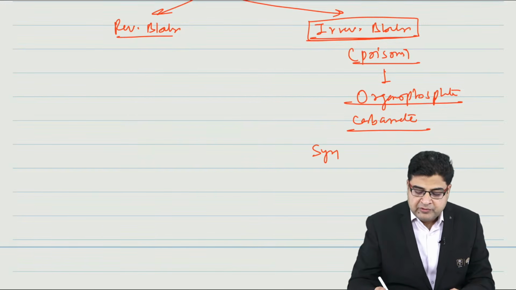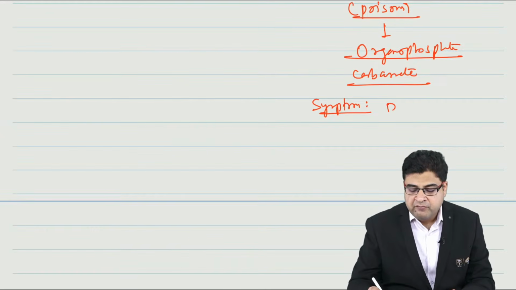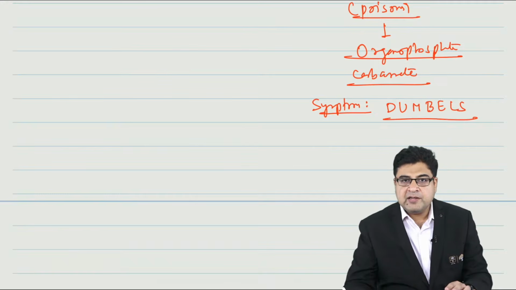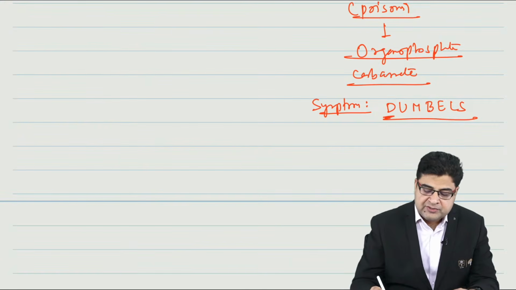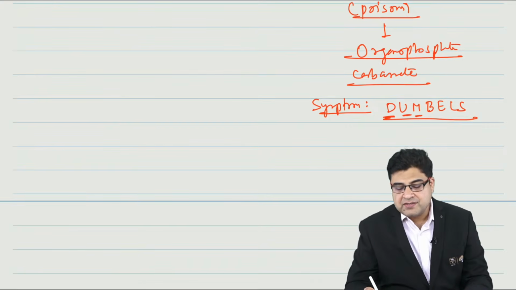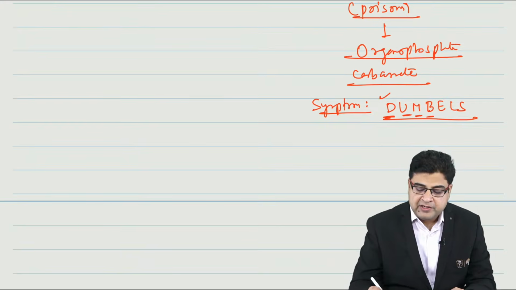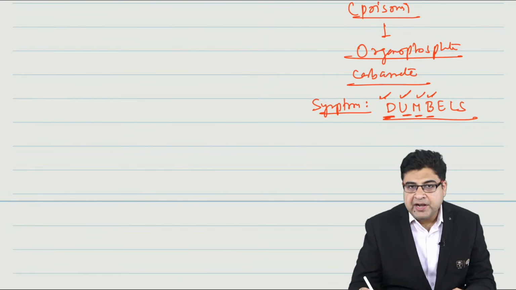Whenever this patient comes to you, what are the symptoms of OP poisoning and carbamate poisoning, which you can remember by a mnemonic? The mnemonic is DUMBBELS. D stands for diarrhea, U stands for urination, M stands for miosis, B stands for bradycardia and bronchospasm. So the patient will have diarrhea, urination, miosis, bronchospasm, bradycardia.